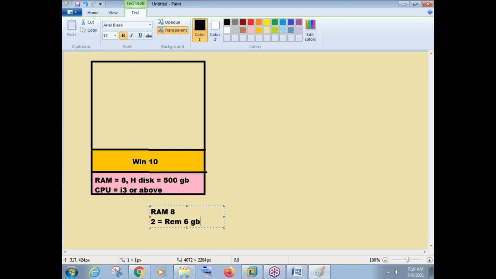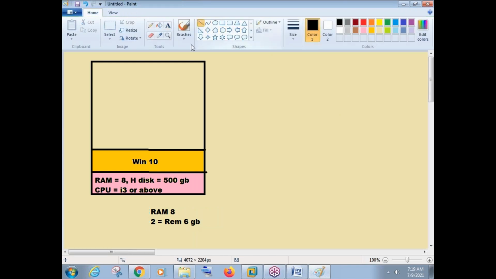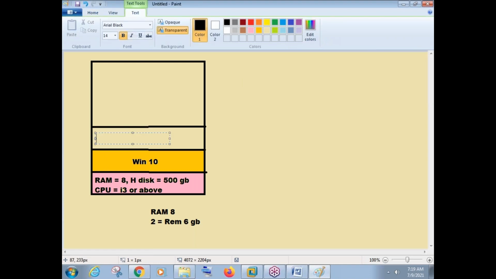2 GB will be already used by the Windows 10 operating system, and the remaining will be 6 GB. Okay. Now once we switch on the Windows 10 operating system, this VMware Workstation we need to power on. Now we are running that software.